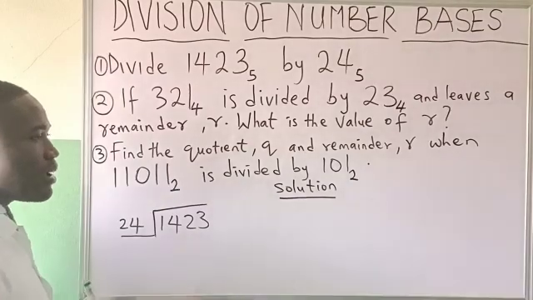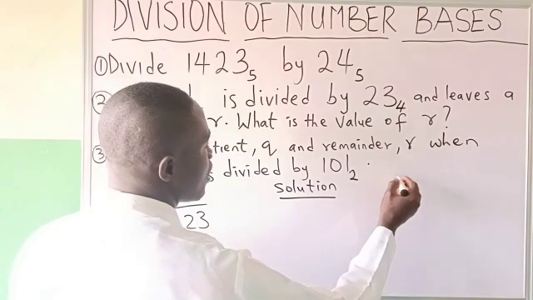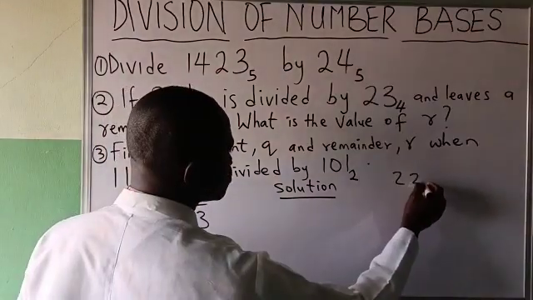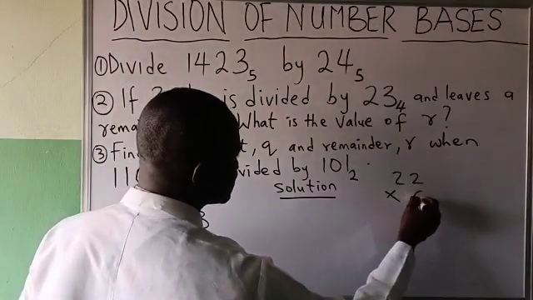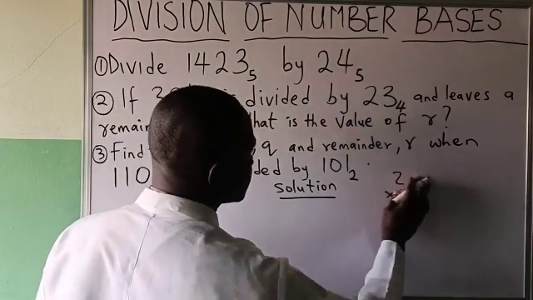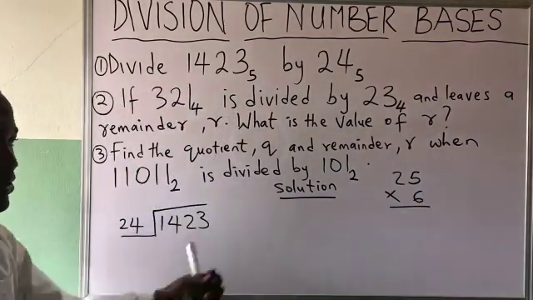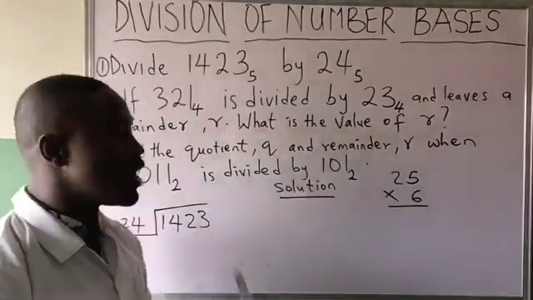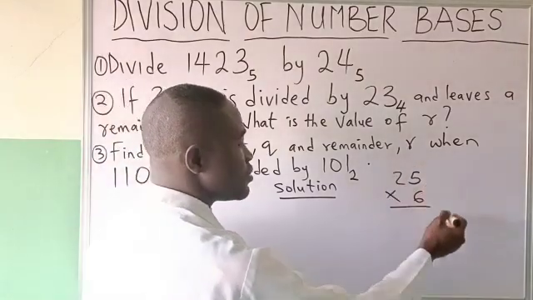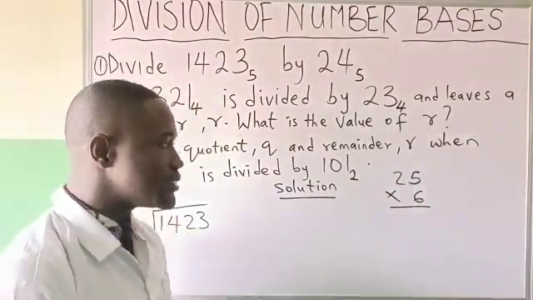Please remember that in mathematics, when they tell us, let's say, 22 times 6 or 25 times 6, for instance, let's recall what we have. This is the normal way we handle numbers.